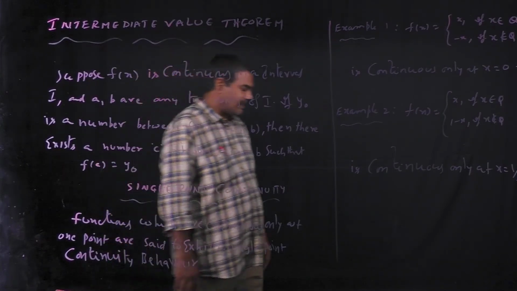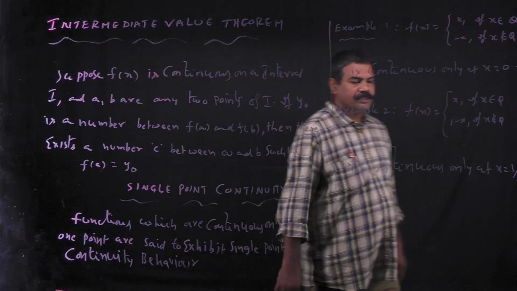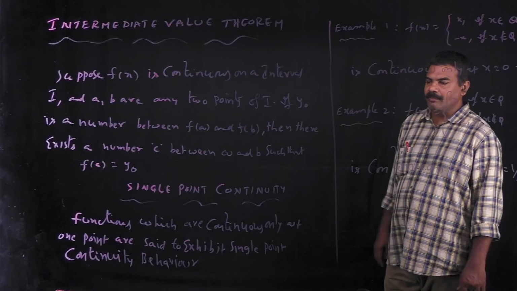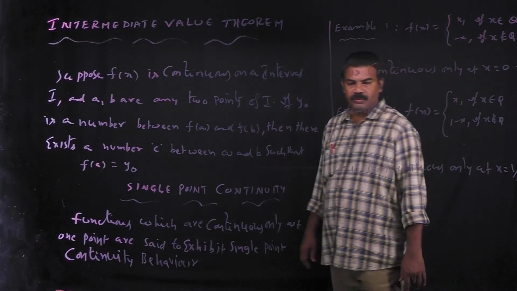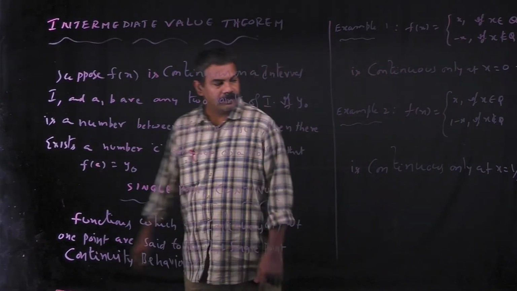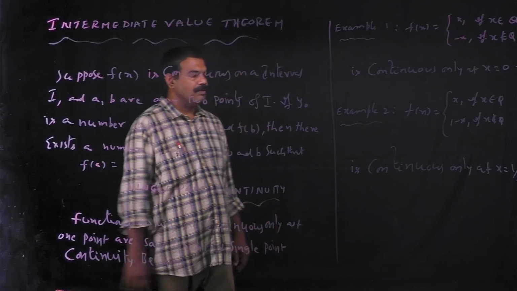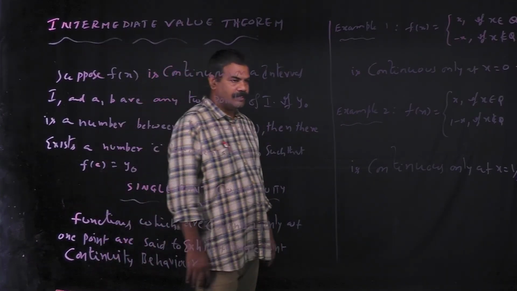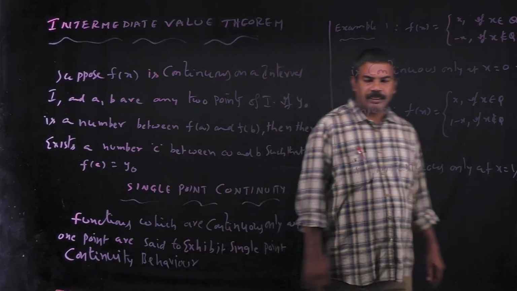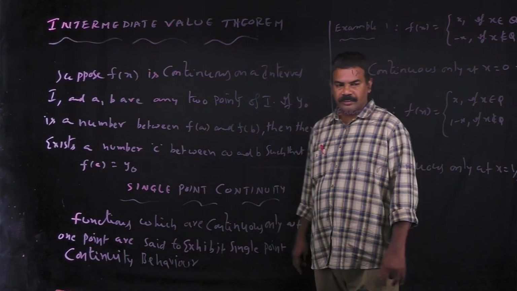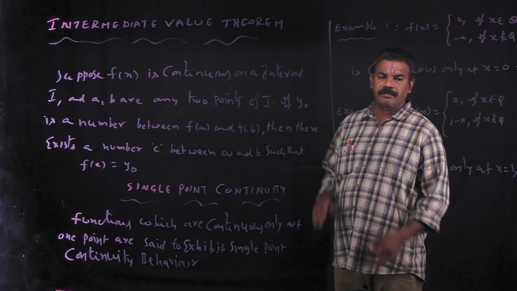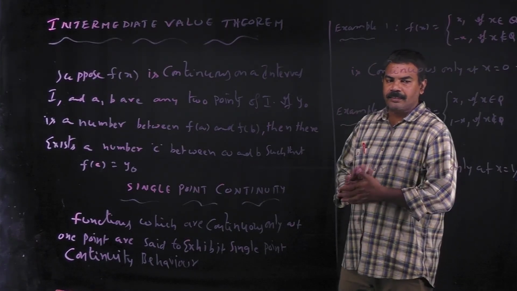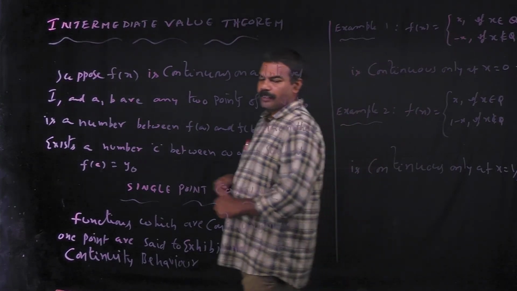See example 2: f of x is equal to x if x belongs to Q, and 1 minus x if x does not belong to Q, is also a continuous function only at x equal to 1 by 2. Other than 1 by 2, the given function is not continuous. So these are single point continuous functions. Single point continuity means those functions which are continuous at only one point.